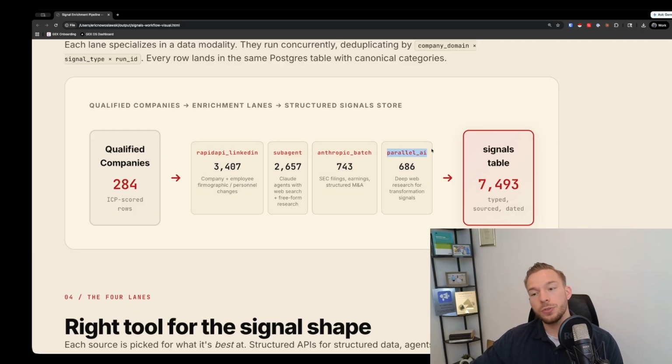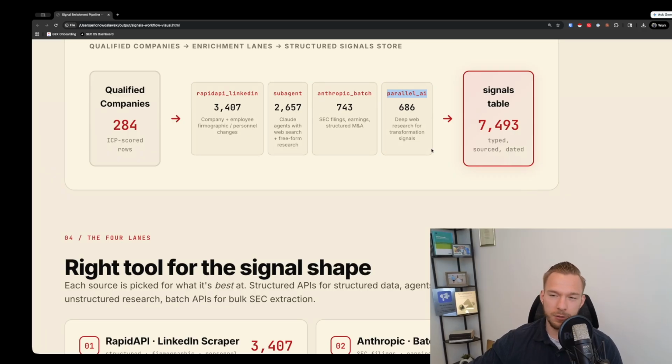And then finally, using the Parallel.ai web fetch tool. I think that Parallel.ai has made a phenomenal research tool that now they're even giving you a heavily rate limited version of it, but it's free, and you can do like 3 concurrent requests at a time, and it replaces the internal Claude web fetch. But their research tool is really good.